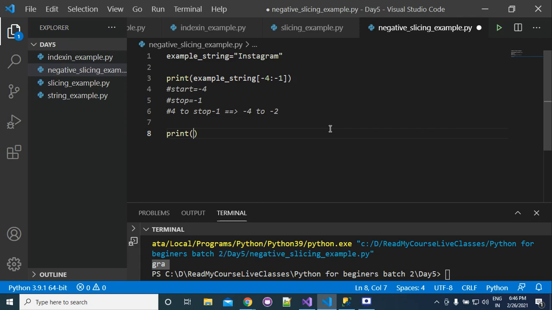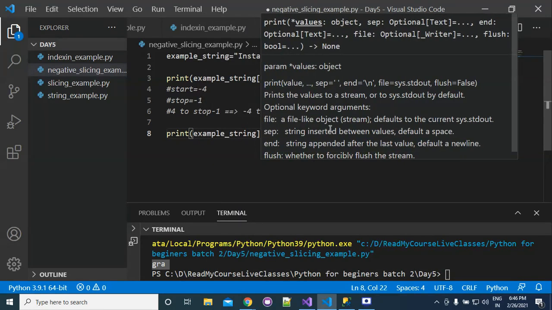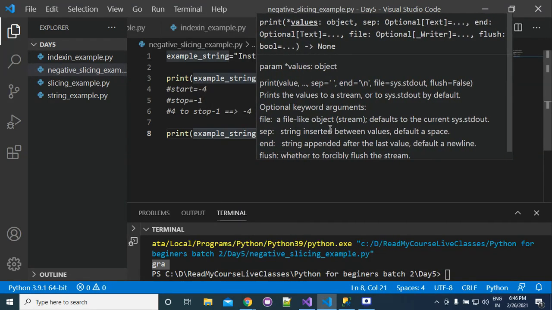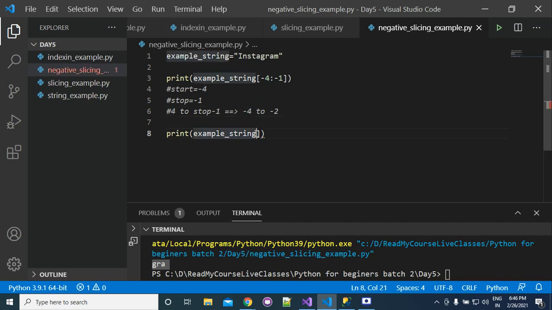Similarly, if I ask you print example string -5 to -2, can you guess the answer? AGRA.